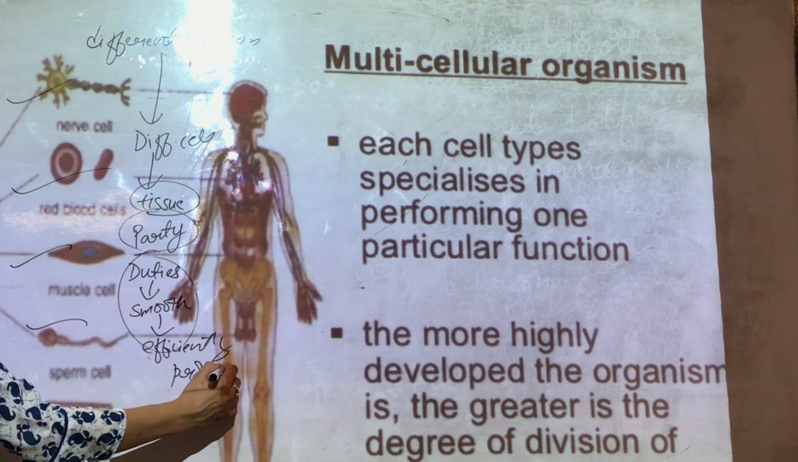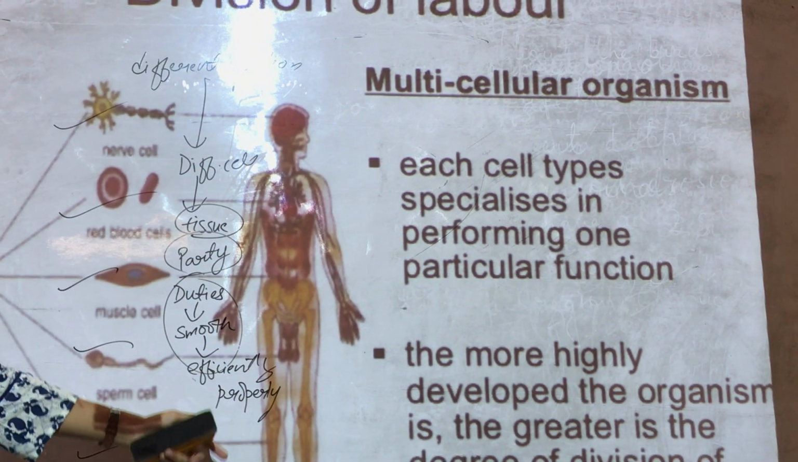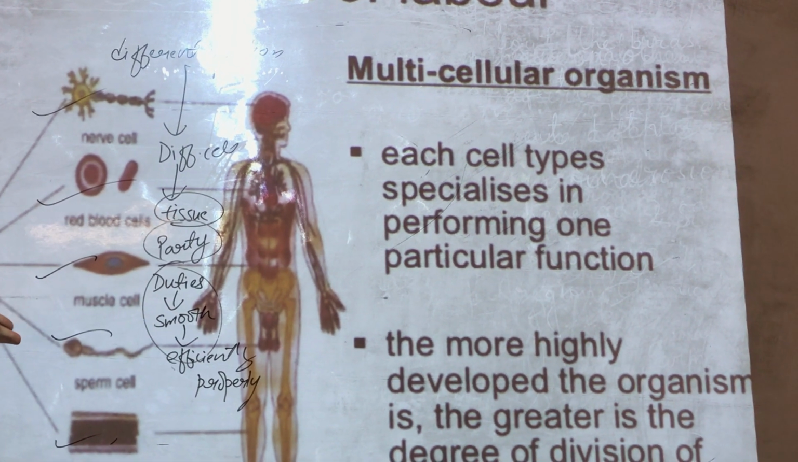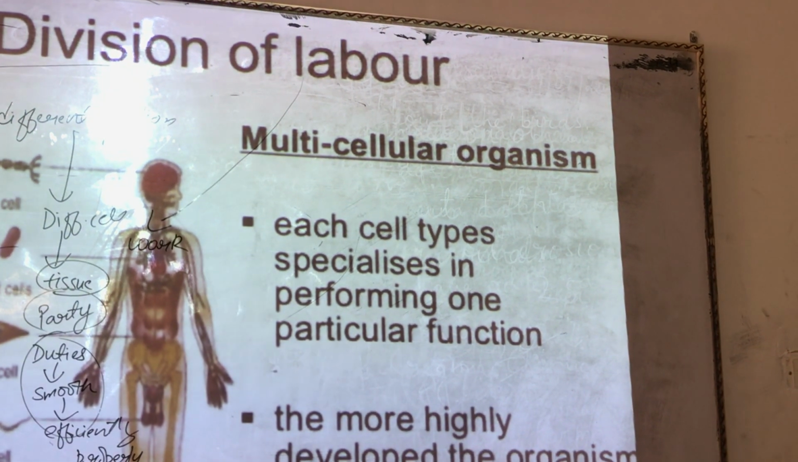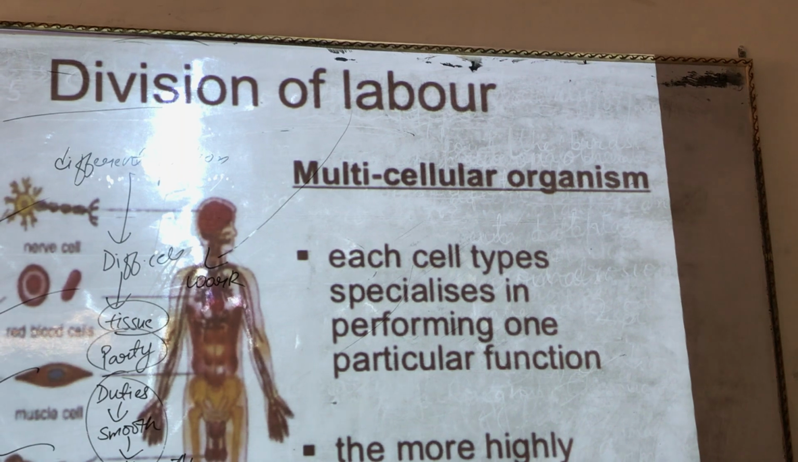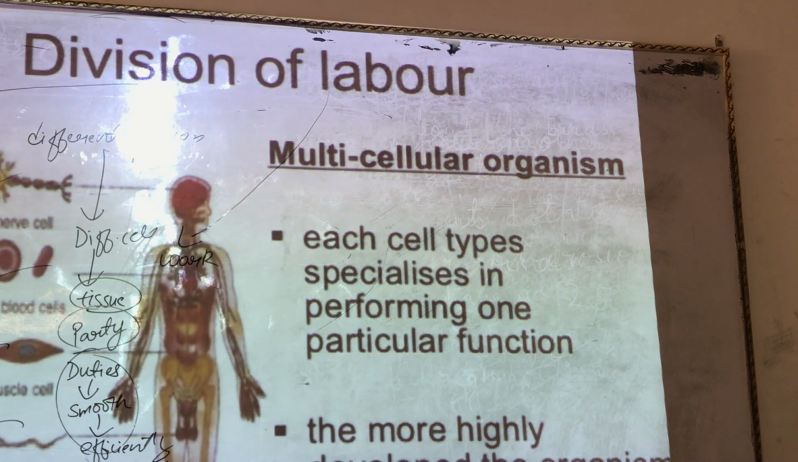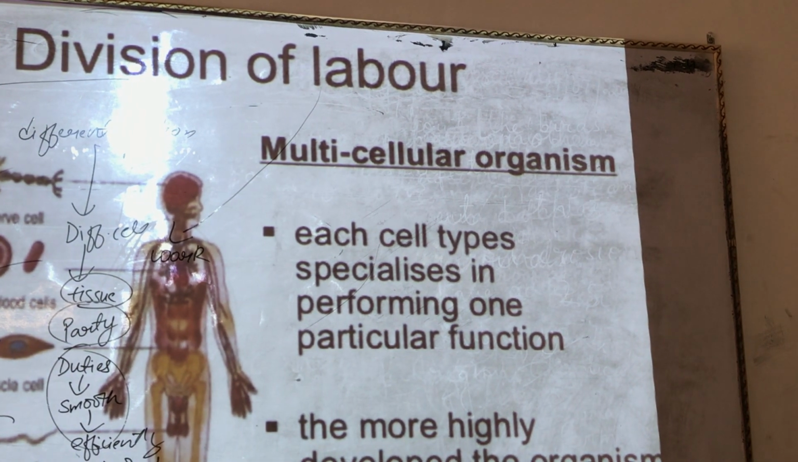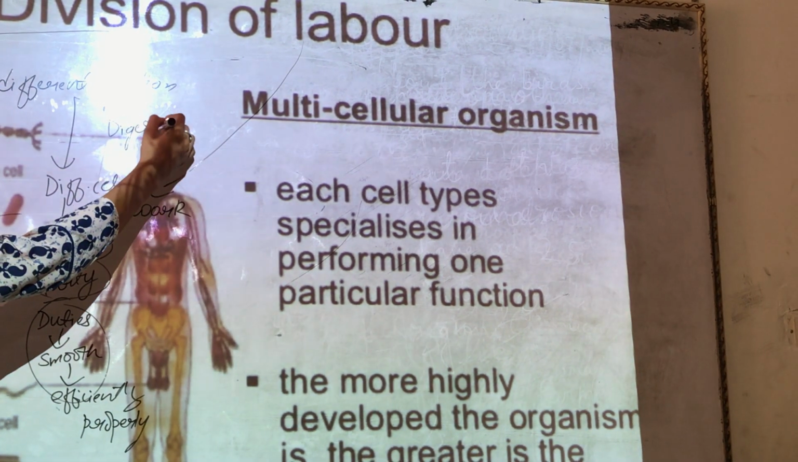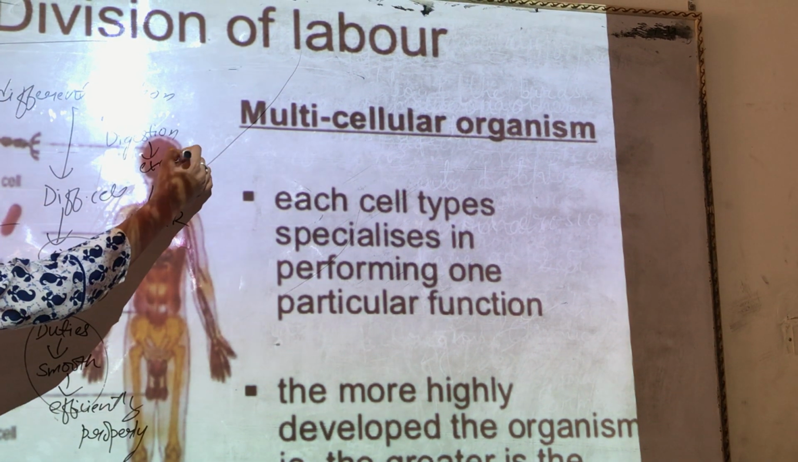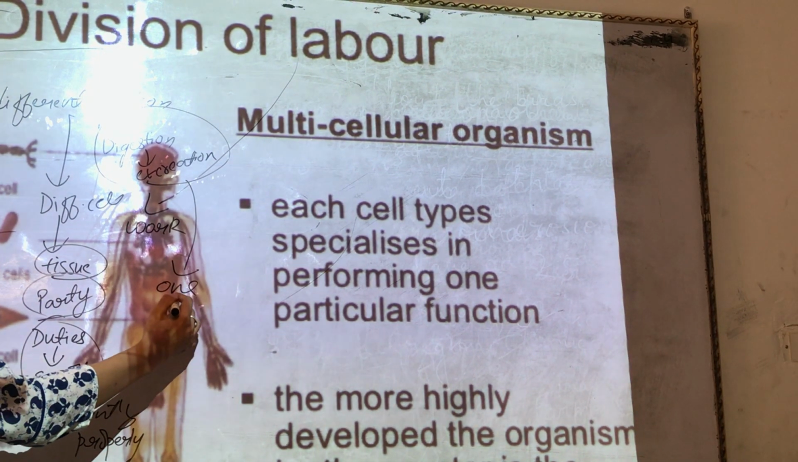So as to make sure that the function is being done efficiently and properly inside the body, the work is being divided. So here, division of labor. Labor means work. You can say division of labor, division of work. So in multicellular organisms, the work is divided between different tissues so that there is smooth functioning inside the body. Imagine a situation in which all the work like digestion and excretion is done by one single tissue. You can imagine the situation.